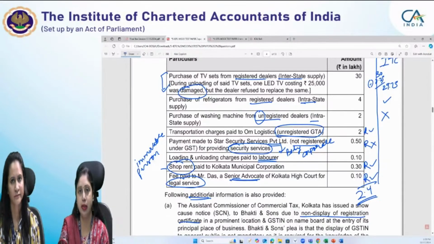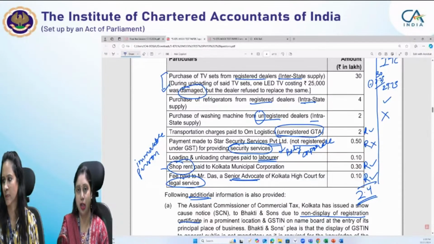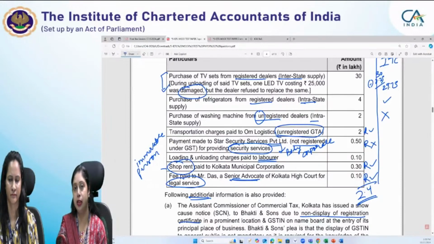Had it been inward supplies under RCM, then you would have to pay GST on your own. Otherwise, in a forward charge case, if you are purchasing from an unregistered person, no GST will be charged and no ITC would be available.